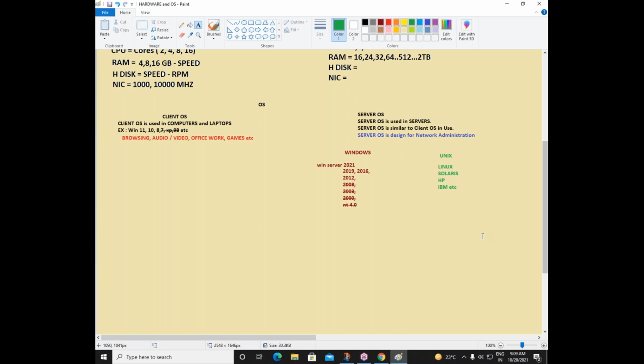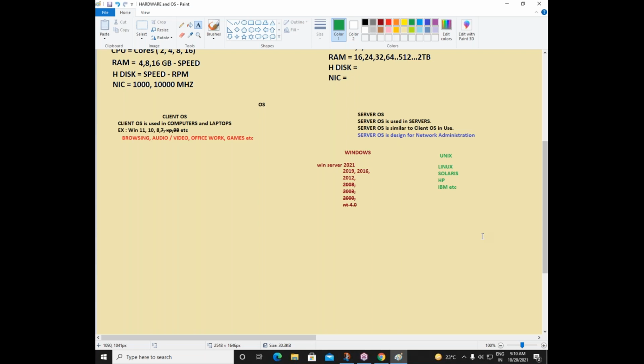Whatever it is, we have to pay money and use the operating system. Without paying money, we cannot use an operating system in a company as well as on our machine. It should be a genuine operating system. It should not be a pirated operating system. Okay, that is your client OS. And coming to server OS, we know this, it will be used in servers.